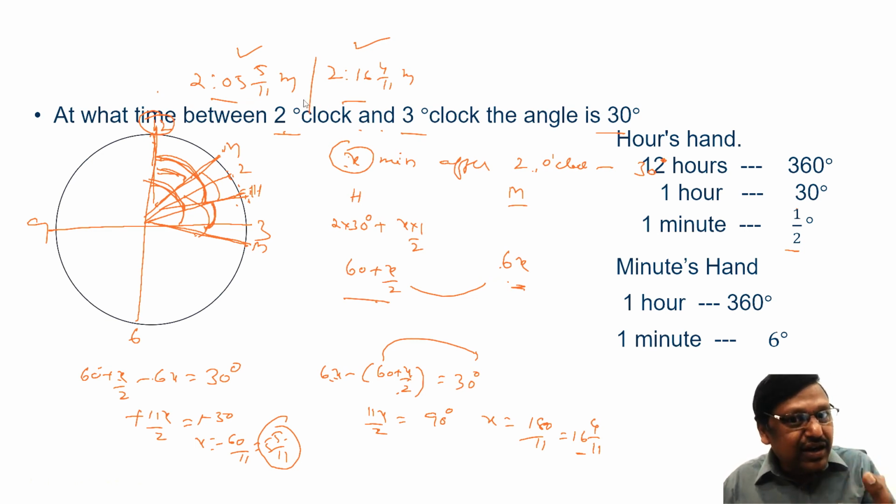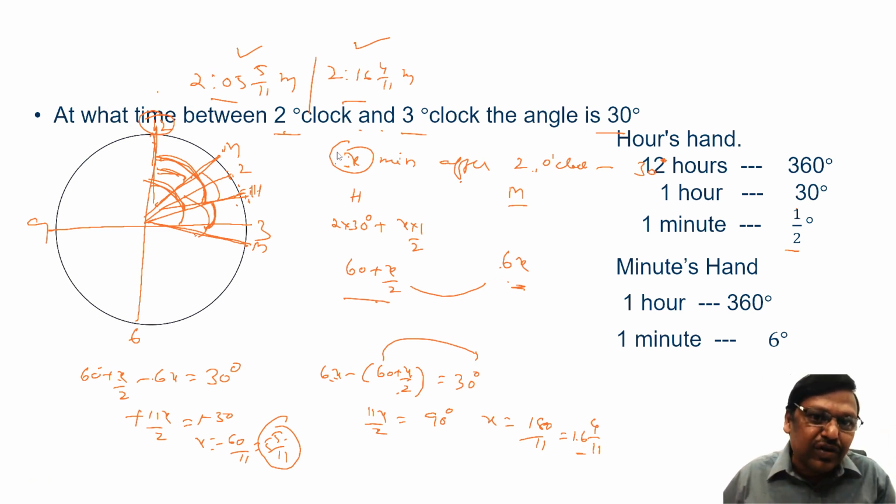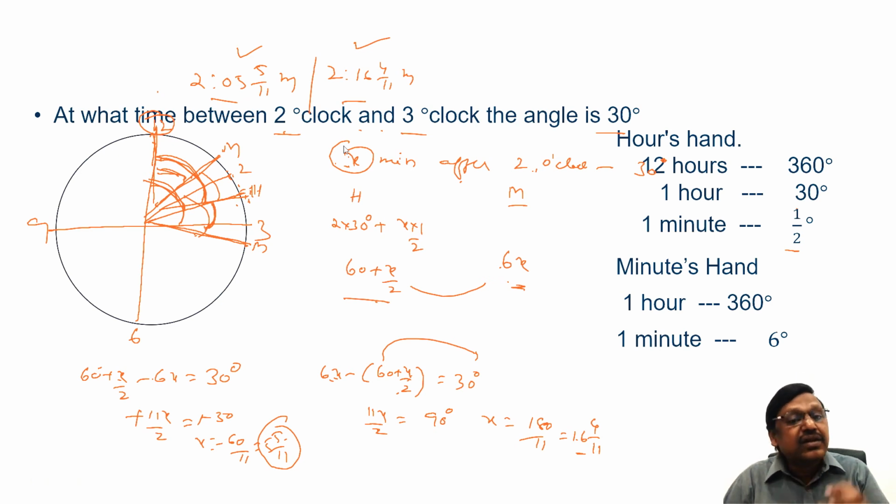But let's not go so deep into the concept. It's not required for competitive exams. So what I can say is, when you write like this, if both are positive values, both are possible. If one is a negative value, what do we mean? We are talking about x minutes after something, but if x is negative it is not after, it is before. That means it is not happening 2 times, it is happening 1 time. These are the few important points on clocks.